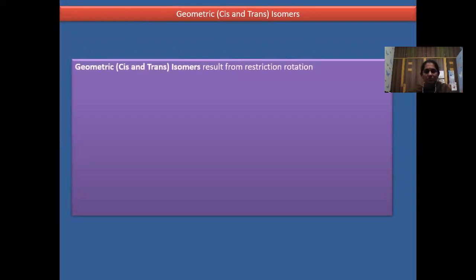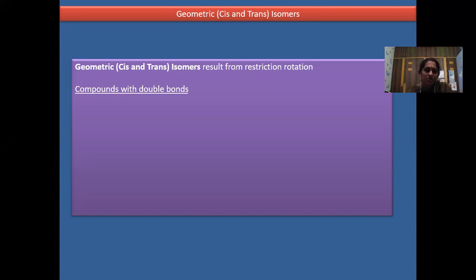In the geometrical isomers, the cis-trans isomers, you have cis and trans compounds with the double bond. If for the carbon double bond carbon, the atoms or the groups are on the same side, then that is cis.